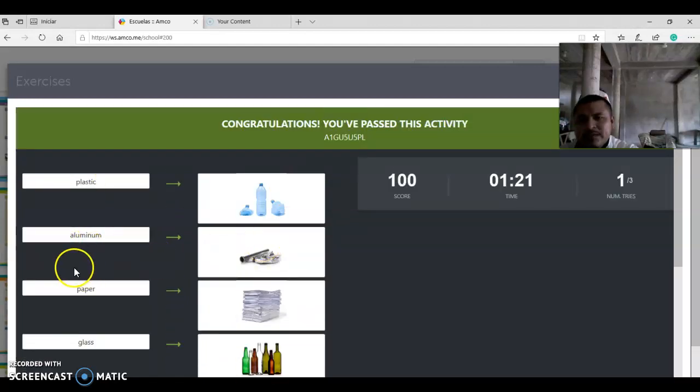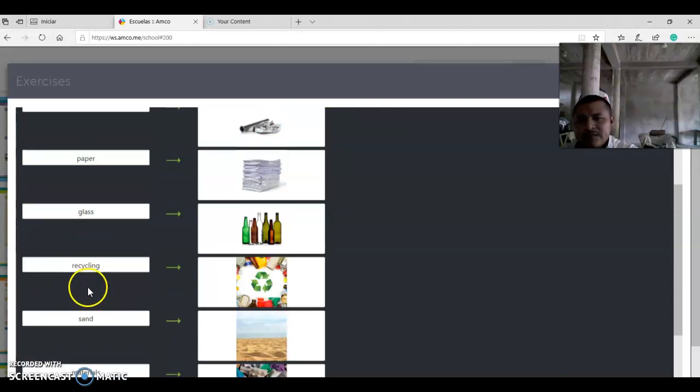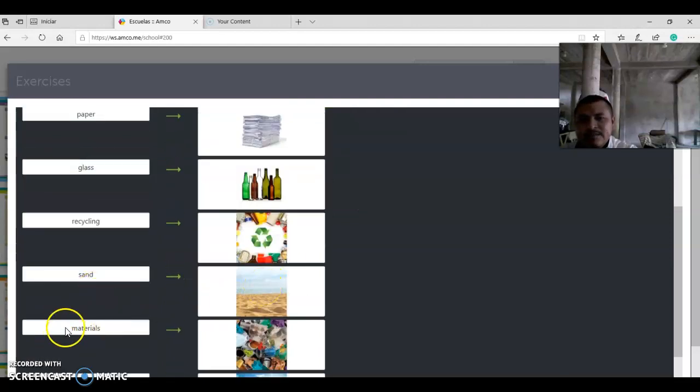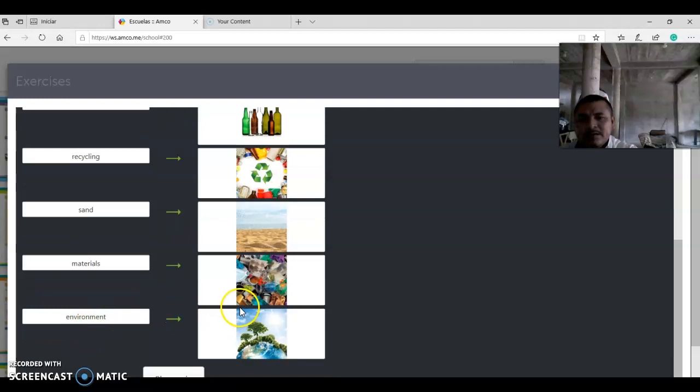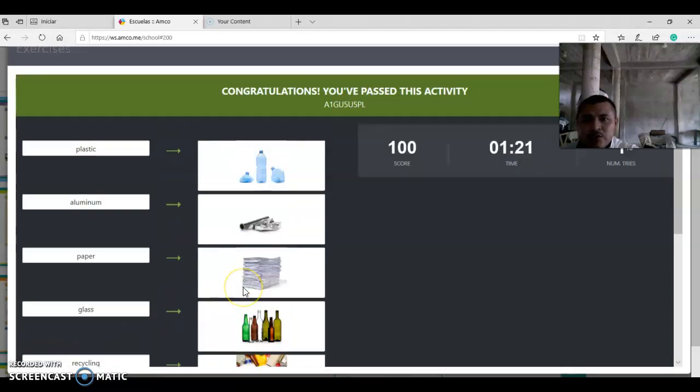Plastic, aluminum, paper, glass, recycling, sand, materials, environment. Okay, so you can do this game again at home, but please go in your digital book, okay? And you can do it right there. Okay, so we're going to go on to the next page.